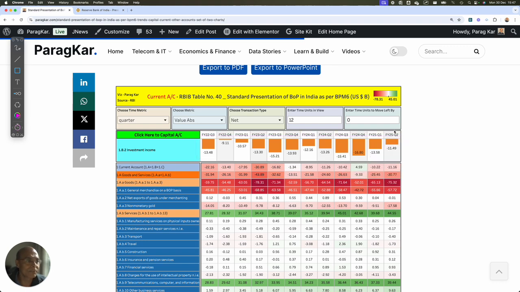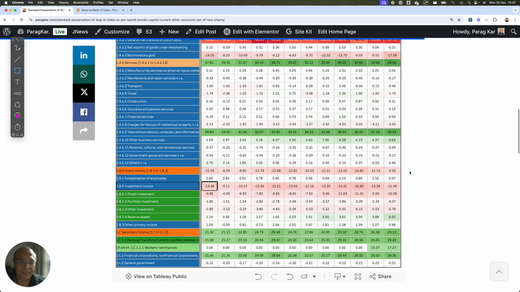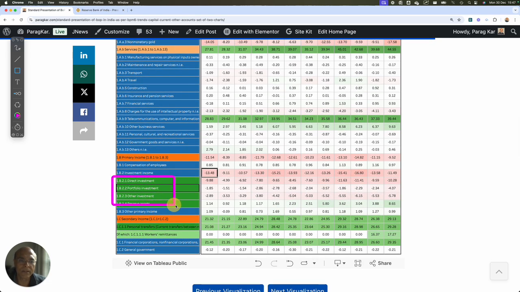But in the last quarter, in FY 23 Q2, it has reduced, which basically means that foreigners are taking less income from India, because when it is negative, it means that the income is flowing out of India, right? So that's the investment income. And investment income has been broken down into various other items: direct investment, portfolio investment, because there are different types of investments on which income is generated, and other investment. And one of the major investments is reserve assets. This is very interesting, because this is the Reserve Bank making its investment outside, and the income generated on account of this investment is this line item.